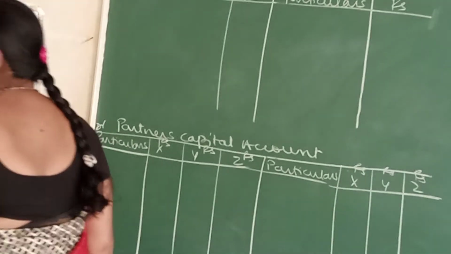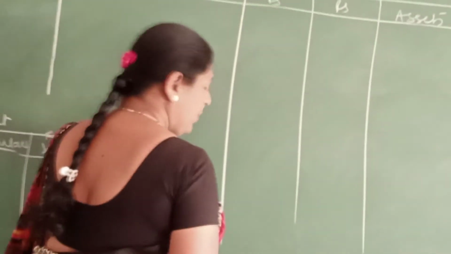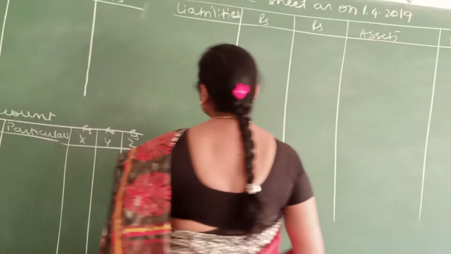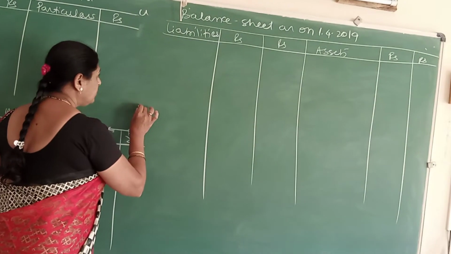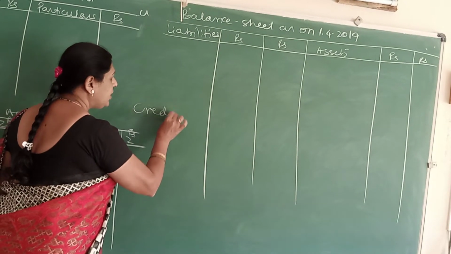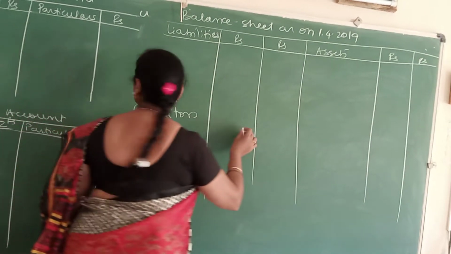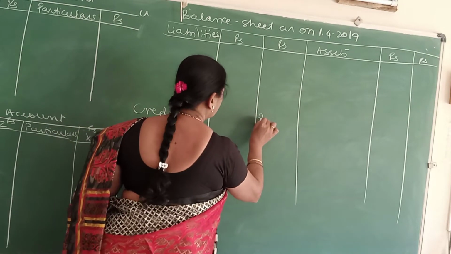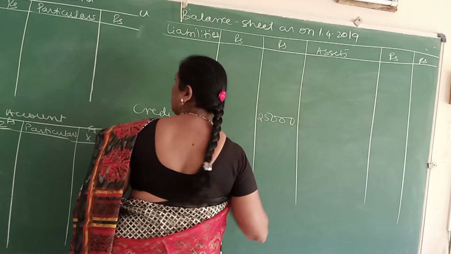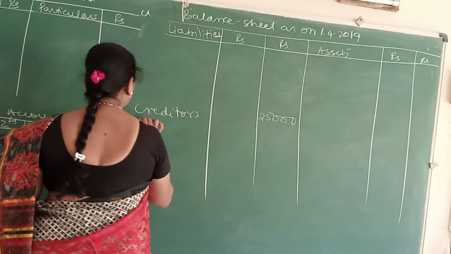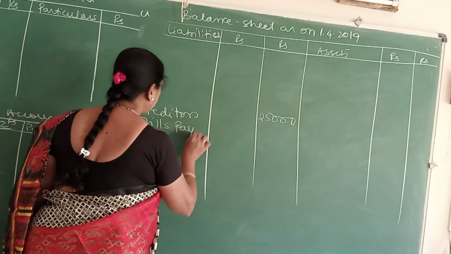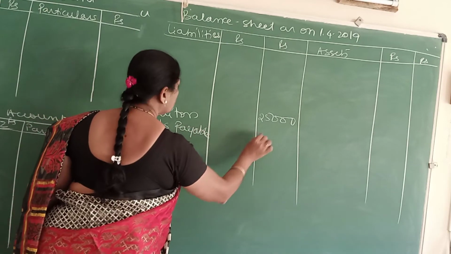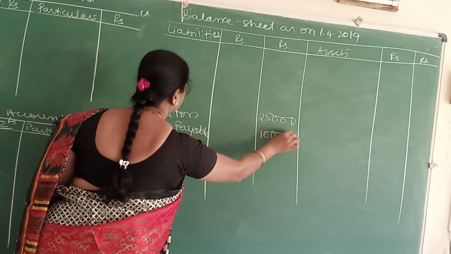Come to the balance sheet. They have given you the creditors. Come to your balance sheet liability side. In the four lines, write creditors, outer column 25,000. Next, below that you write bills payable, 10,000, outer column.